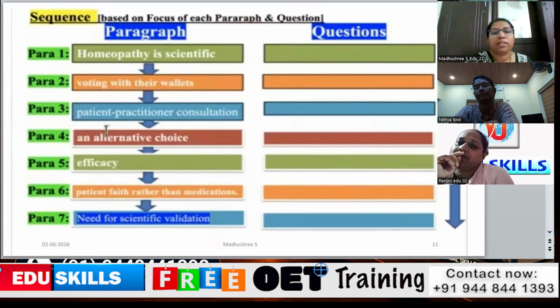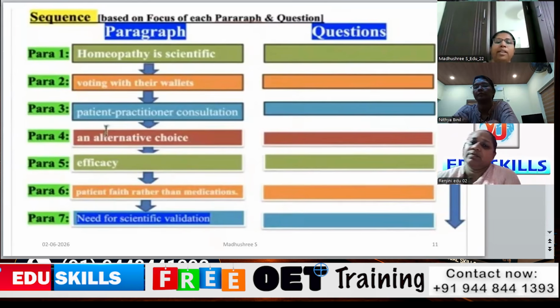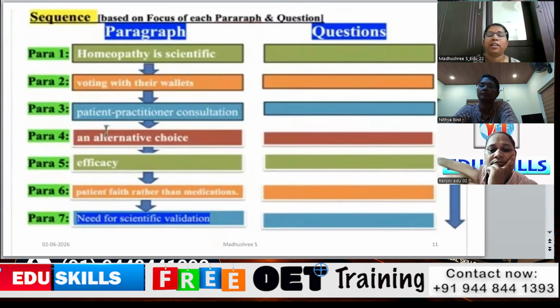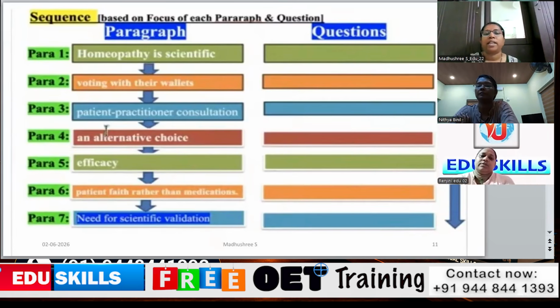Whatever we do, we should have faith in that work, and only then will it work. When they take the medication, they have the faith that this medication will work, and they'll take it. Paragraph 7, need for scientific validation. Whatever the medication is taken with faith, whether that has a good effect on them, that scientific validation is to be seen.